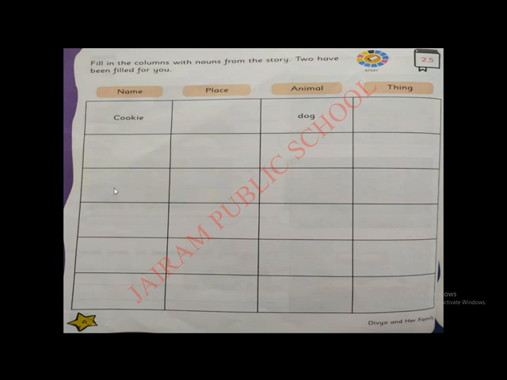See, the first column is the name column, the second column is the place column, the third column is animal, and the fourth column is thing. So you open the story reader and write the names in the name column, places in the place column. If you don't find any more animals other than the dog, leave the column as it is. You can go for the next column, things. What are all the things you saw in that story reader? You can include them in the things column. Right, children?